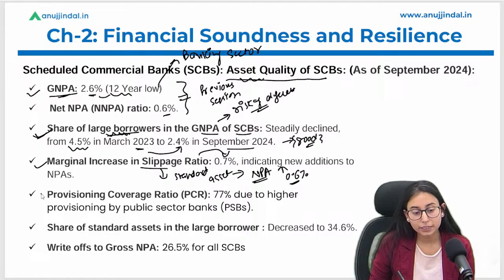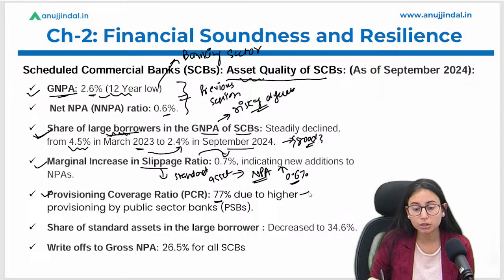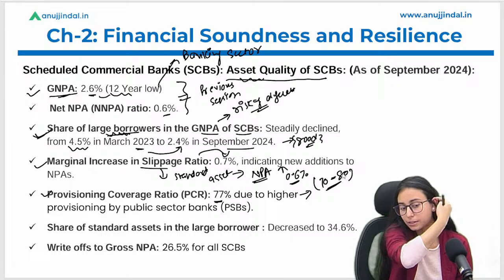So let's talk about the provisioning coverage ratio. Provisioning coverage ratio tells you how much provision the bank has made in order to cover all the potential losses that can happen in the future due to uncertainty. And this has increased to 77%, which is a good sign, because a PCR between 70 to 80% is a good level of PCR that banks have to maintain. So this is a good point.